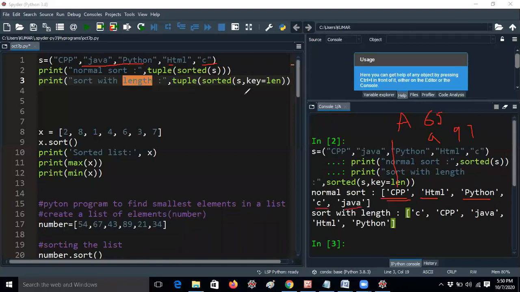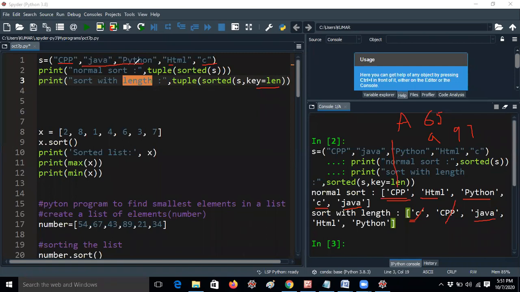If I am sorting by length, it will get C first because, compared to the 5 strings, C is the only 1 letter string, so it comes first. After that, we have the 3 letter string, that is CPP. It is displaying like this. And after that, we have 4 letter words. So Java and HTML. But why is Java displaying here, guys?